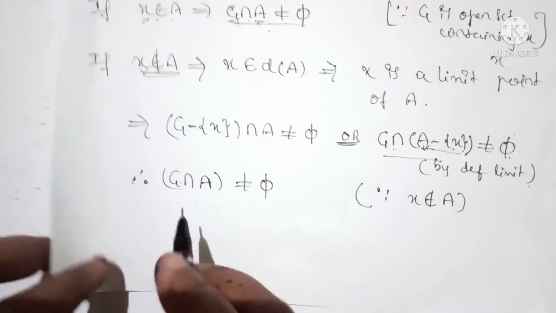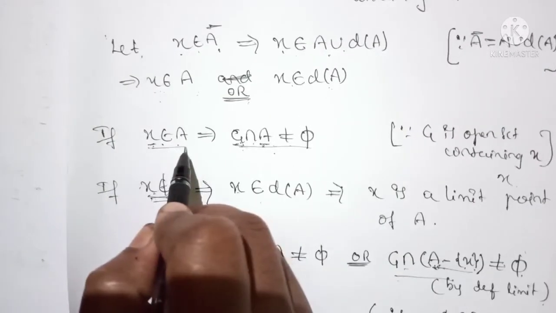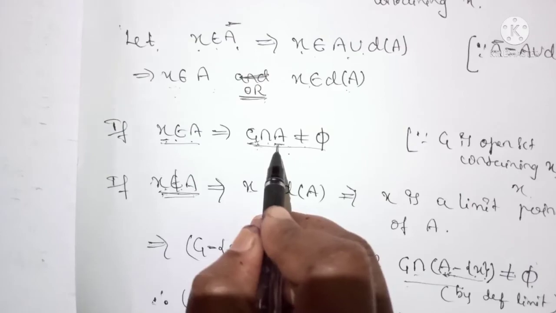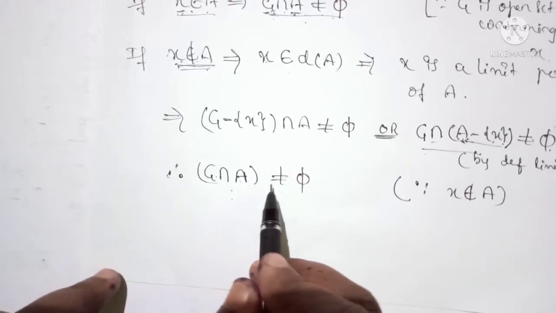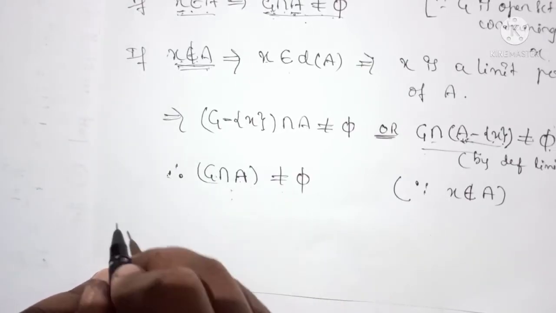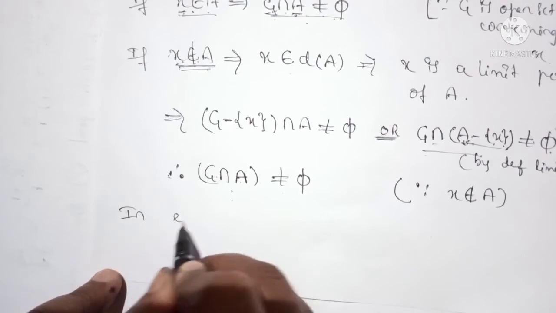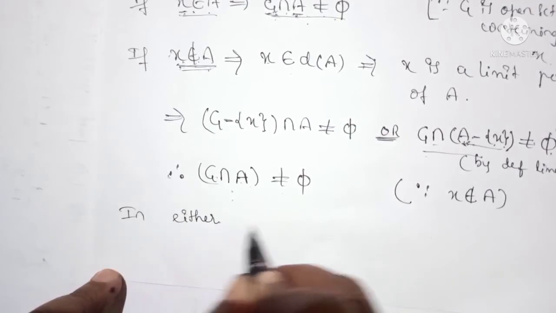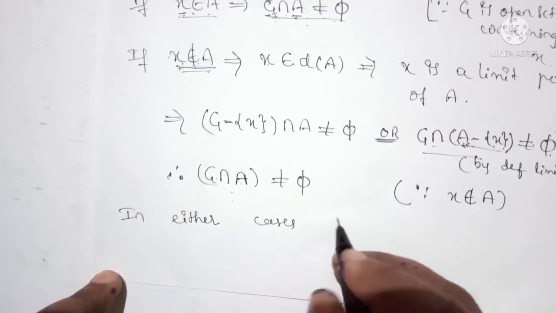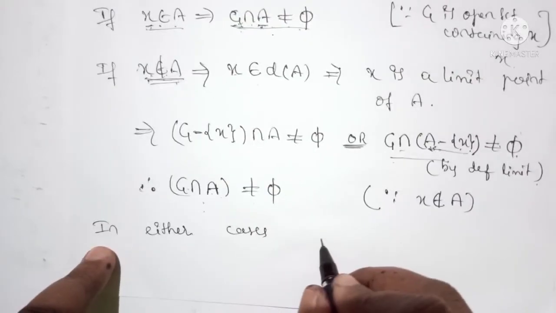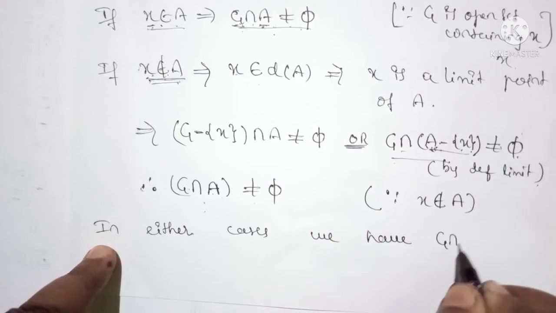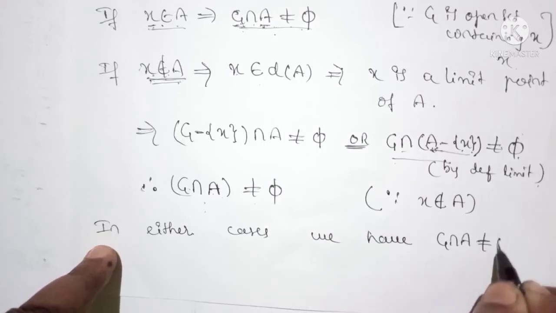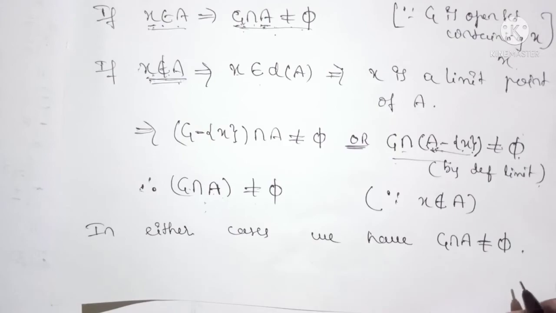So in both cases, if X belongs to A, then we get G intersection A is not equal to the null set. If X does not belong to A, then also we get G intersection A is not equal to the null set. Therefore in either case we have G intersection A is not equal to the null set, it is non-empty.